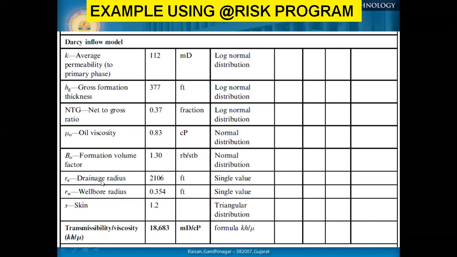Okay, so re is the drainage radius, rw is the well radius, and this is the skin. You may get this information from an oil well test. I have discussed in detail how you could understand this dynamic information from the transient well test. We could calculate the kh parameters from the well test information, and if you have a skin or the well viscosity, then using that you could get the transmissivity and storativity of your specific reservoir.